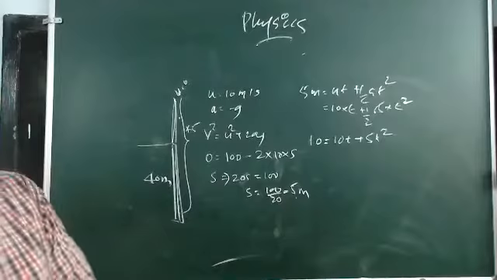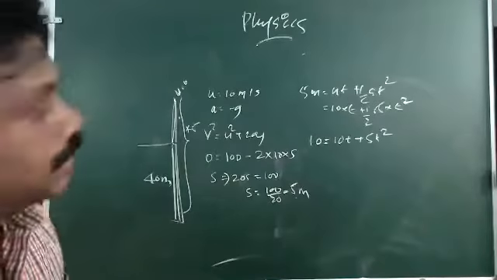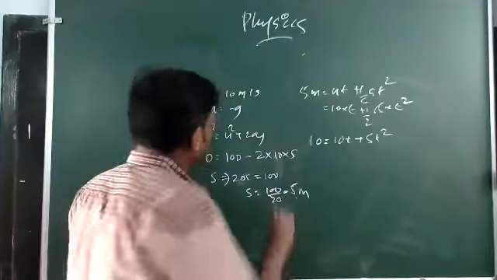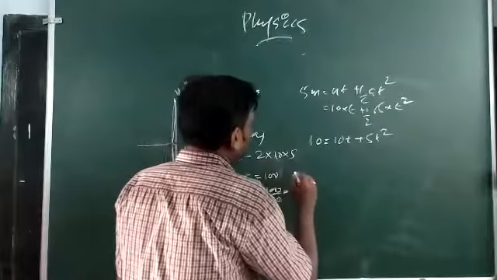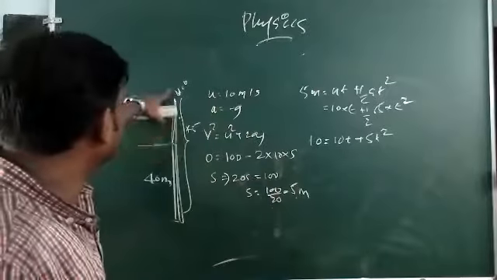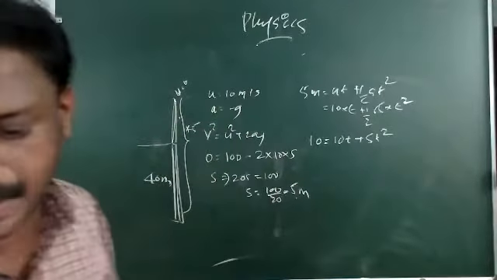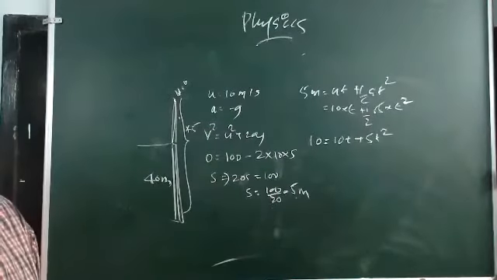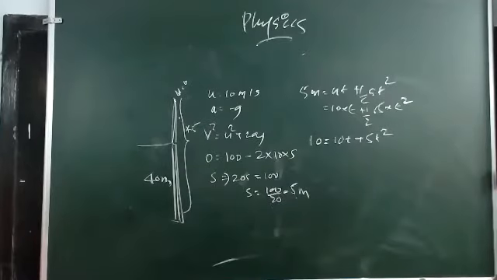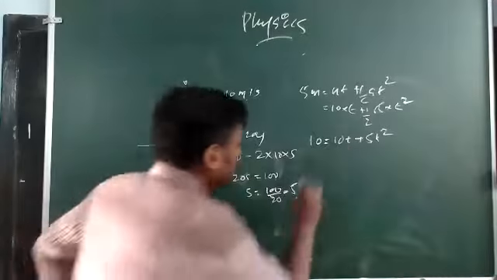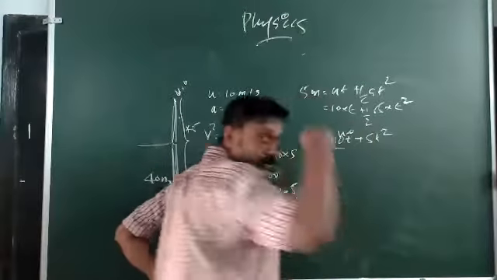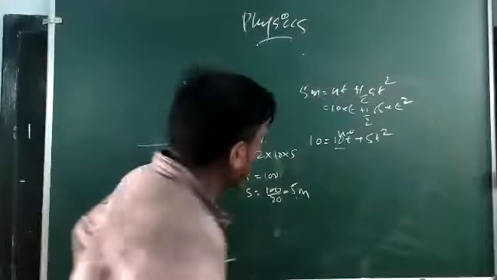When it is coming down, its initial velocity u will become 0, because it is at rest initially, and the distance traveled is 10.